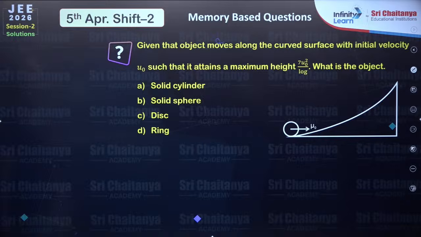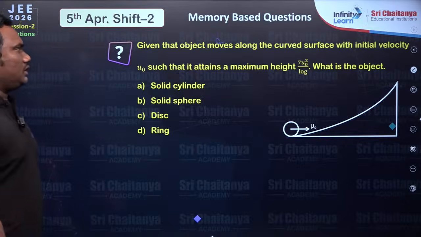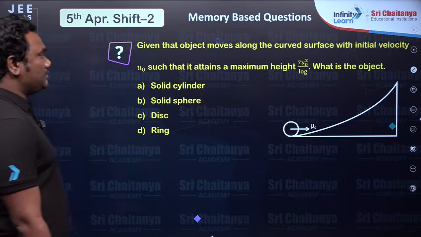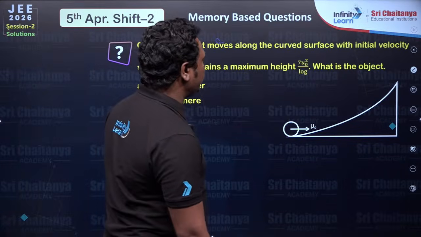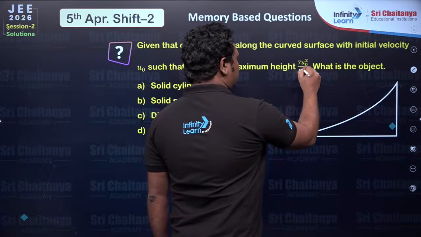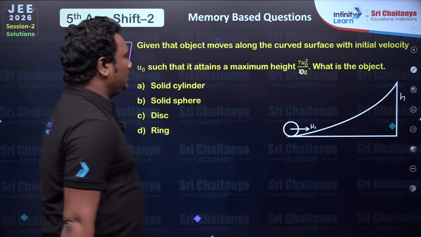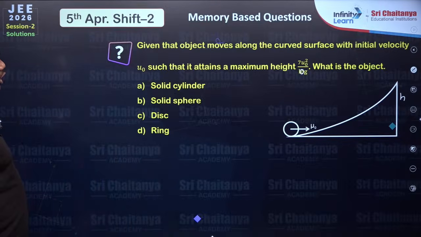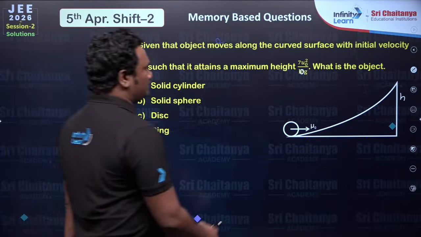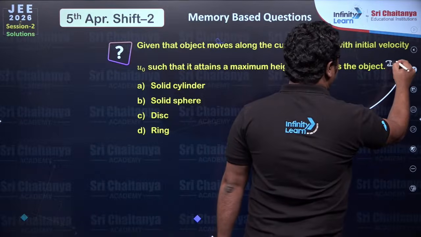Next, given that object moves along the curved surface with initial velocity u0 such that maximum height is 7 u square by 10 g. This is maximum height, which is 7 u square by 10 g. Then what is the object? So what is the object means we need to find I, moment of inertia.